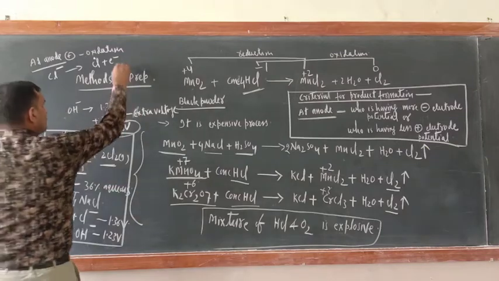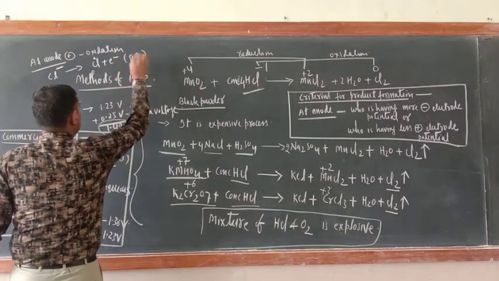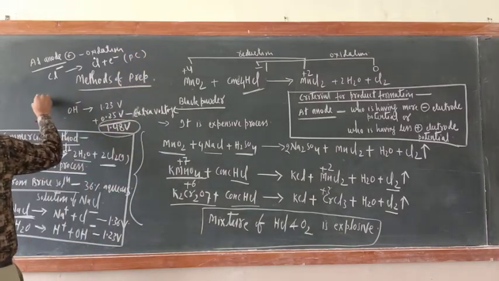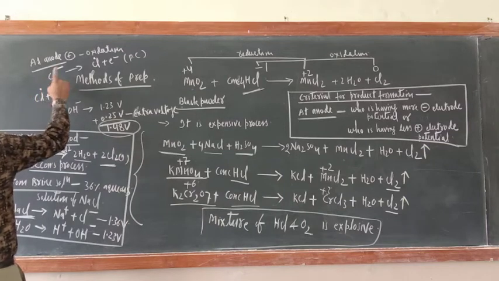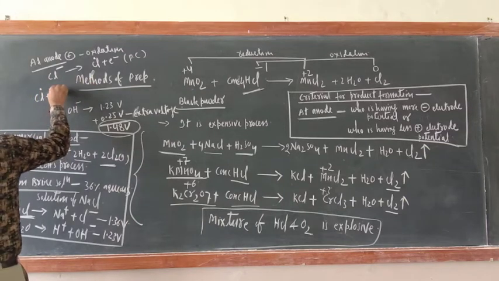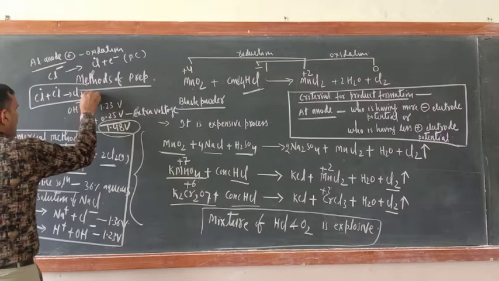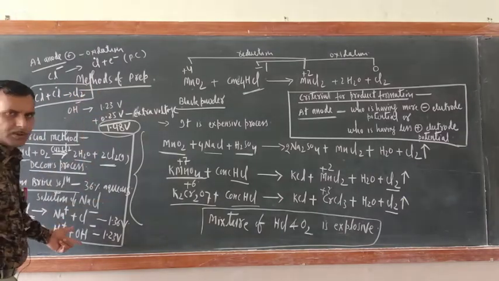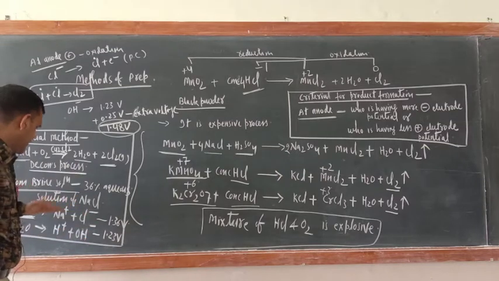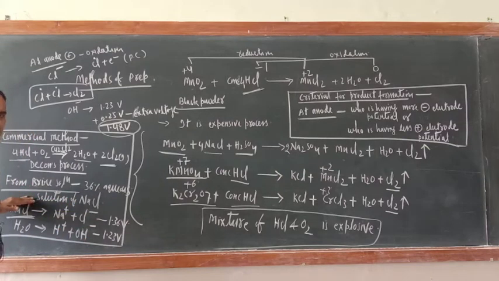This is known as primary change. Last year I taught you. Now so many chloride ions will do the same process. So Cl free radical plus Cl free radical equal to Cl2. So at anode, chlorine gas will come out. Okay. So now this is the electrolysis process of NaCl.